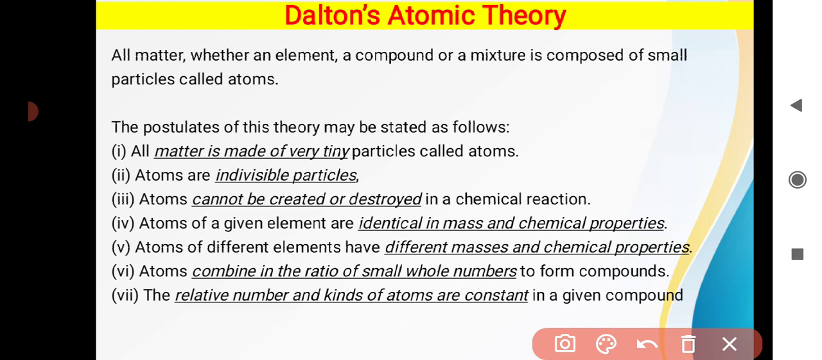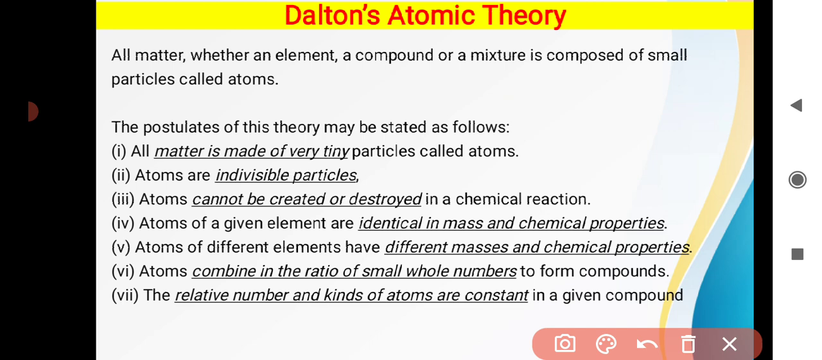So what he said in his next postulate is that atoms of different elements have different masses and chemical properties. Yes, that is correct. For example, when you see hydrogen and oxygen, these are two different elements. Hydrogen is combustible and oxygen is supporting the combustion. So both of them are different, their masses are different. Hydrogen's mass is 1 while oxygen's is different. So what he means to say is that two different elements have different masses and chemical properties.